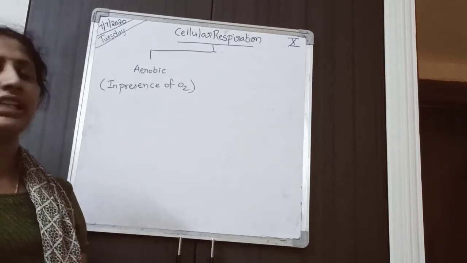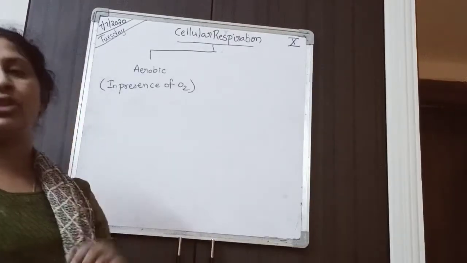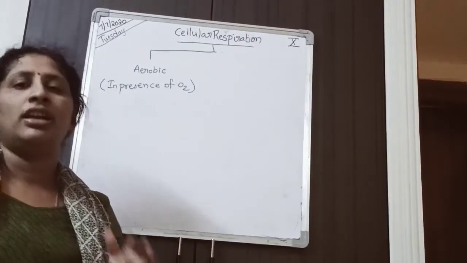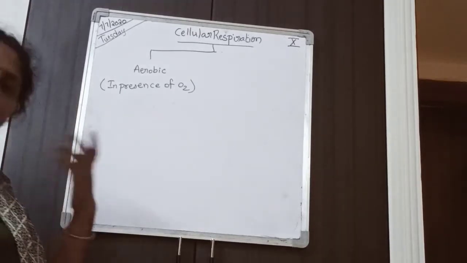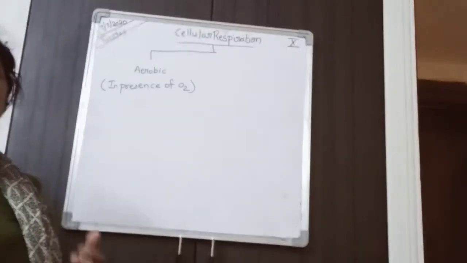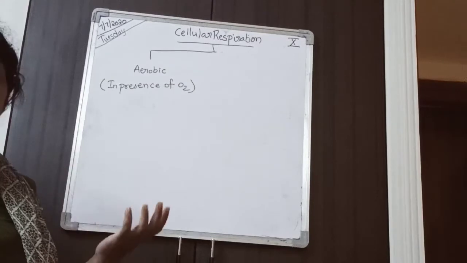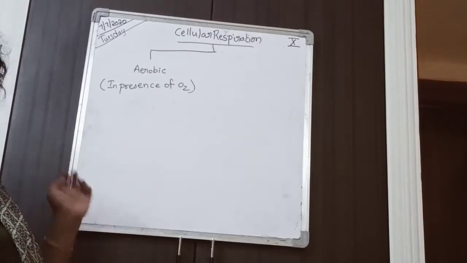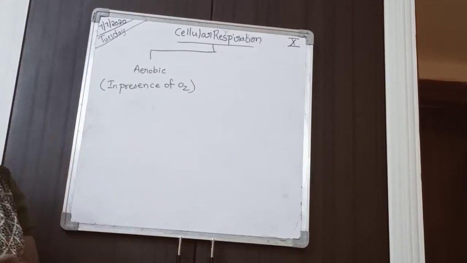Only when oxygen is not available will they go for anaerobic respiration, but all the time the cells will prefer aerobic respiration. Why will the cells prefer aerobic respiration over anaerobic respiration?